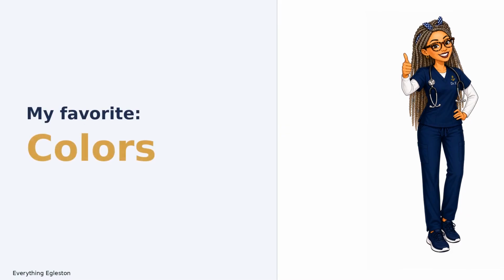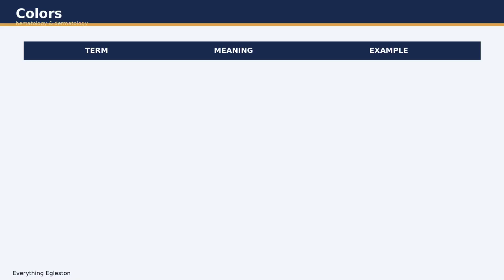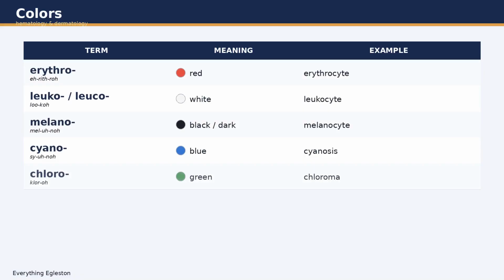Now to my favorite section, colors. These are gorgeous because they show up all over hematology and dermatology. Erythro means red. An erythrocyte is a red blood cell. Leuko or leuko means white. A leukocyte is a white blood cell.